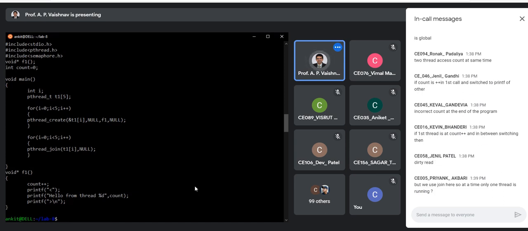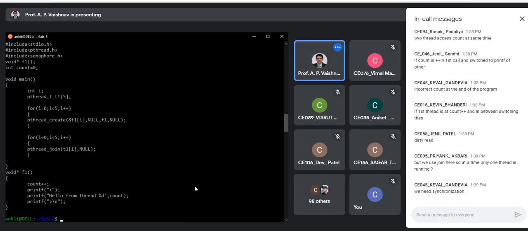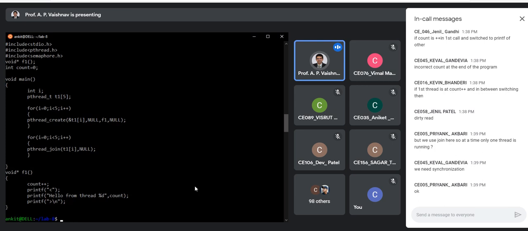So over here we use join, so at one time one thread is running. Yes, in this program it won't be a problem, Priyank, agreed, right? But we should think about concurrency, always. We should try to write such code which will even work on parallel computers, right? So that is what we are discussing over here. So if you want to write that generalized code, we basically need some kind of protection, right?